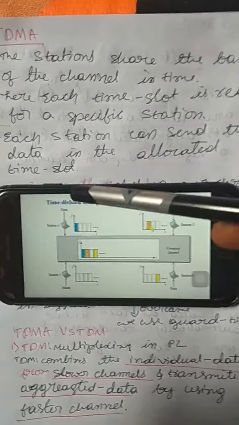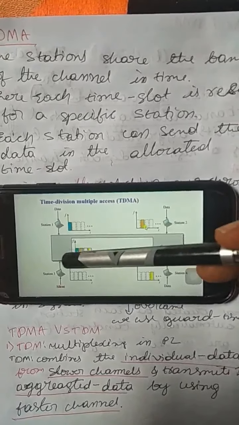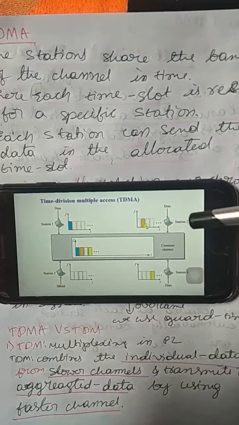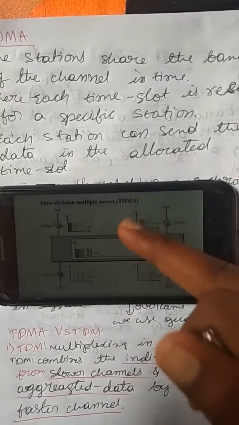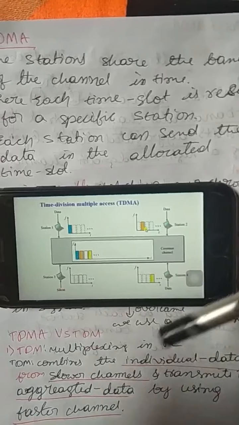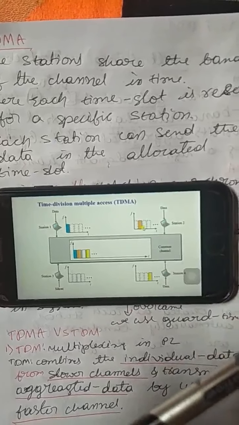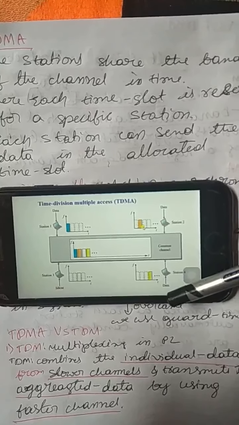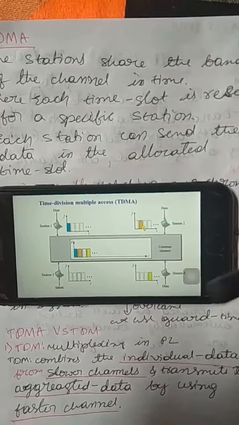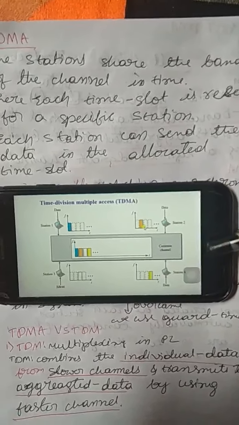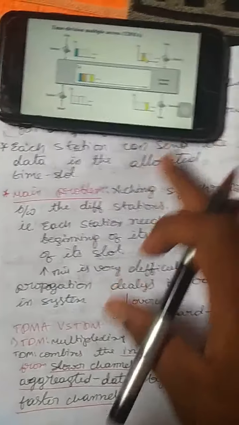Here the station 1 data will be sent to this time slot, and station 2 data will be sent to this orange color time slot. The station 3 data will be sent to the white color time slot. Station 4 data will be sent to the yellow color time slot, and this will be combined and sent to the common channel. And there is a main problem here.